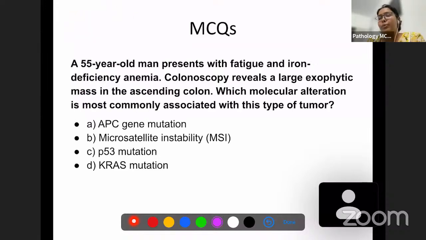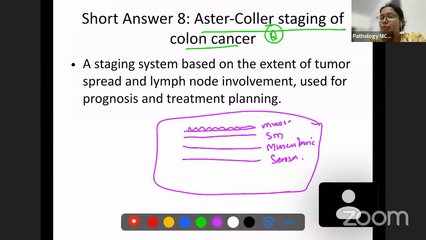Okay. What do they mean by Dukes A? That means there is invasion. There is a carcinoma over here, and this carcinoma is invading somewhere up till muscularis, but it's not going into the serosa. That is what Dukes A is. Invasion is there, it is going inside, but not through the serosa. So that is Dukes A.